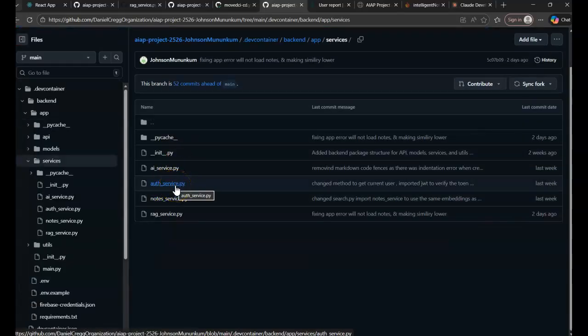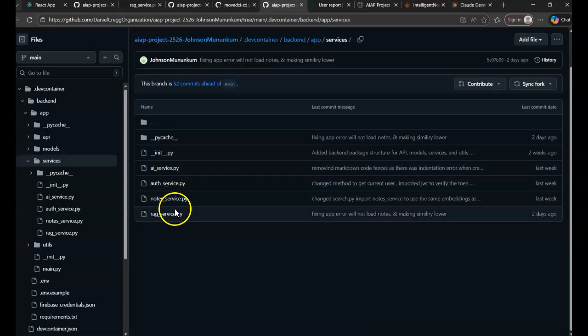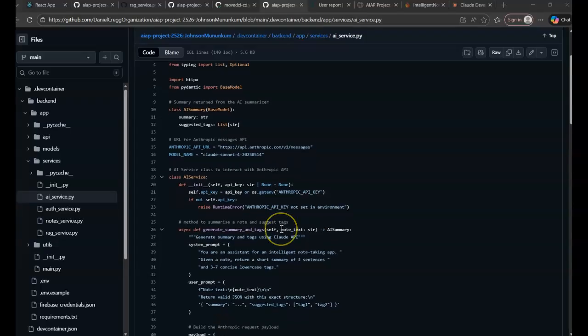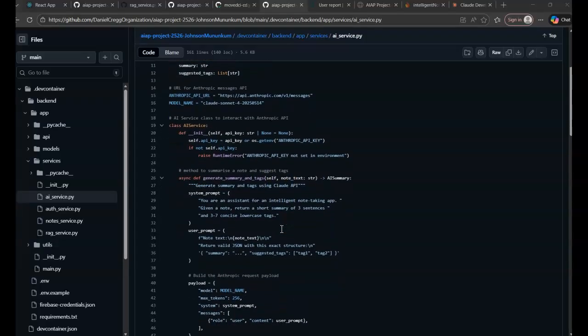Auth service handles the Firebase authentication. Node service manages CRUD operations. AI service integrates with Claude API, and RAG service implements semantic search with sentence transformers. Each service has a single responsibility. The API routes are thin; they just handle HTTP requests and call the appropriate service methods. All the business logic lives in the services.